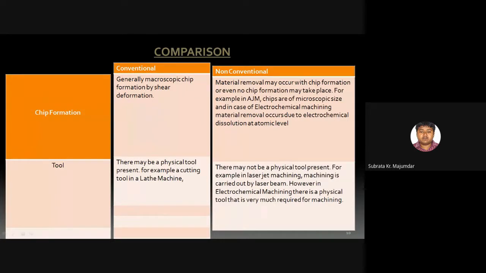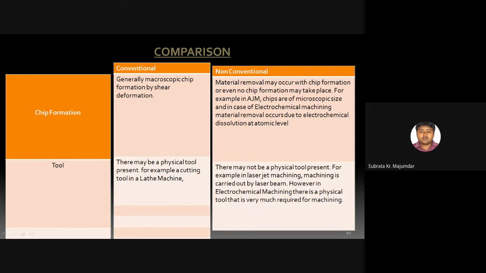Another example is laser beam machining, where material removal takes place due to the high temperature of the laser. The high temperature of the laser can melt a specific portion of the workpiece and machining can be done.